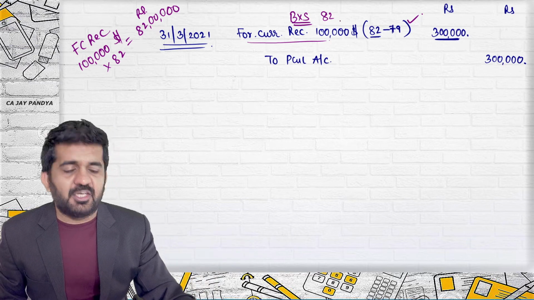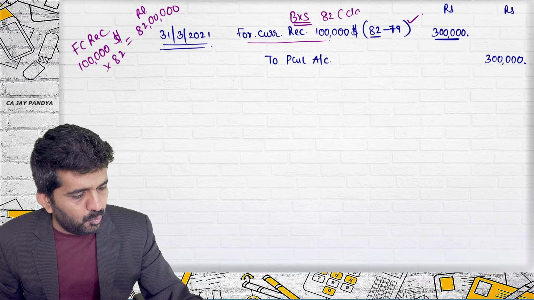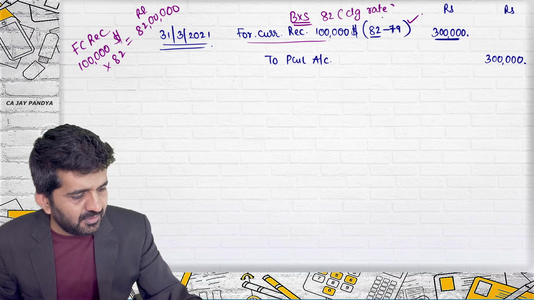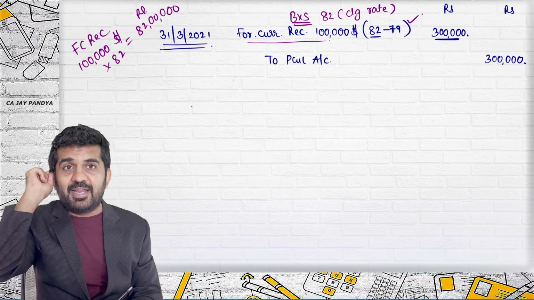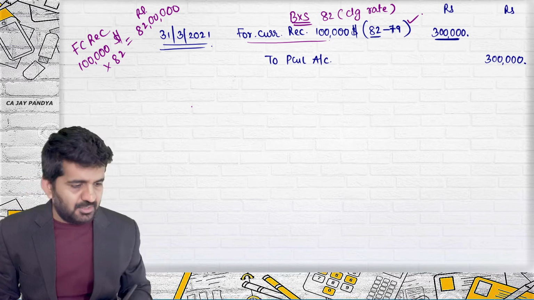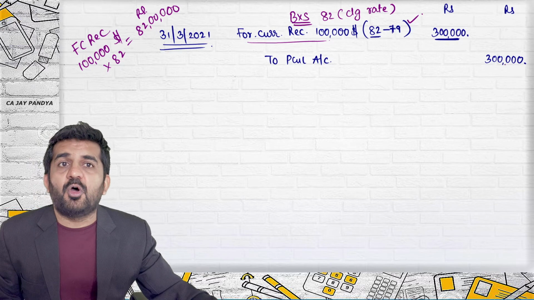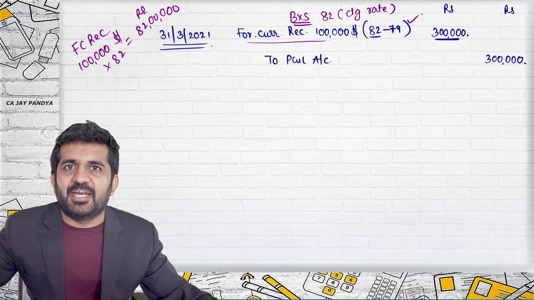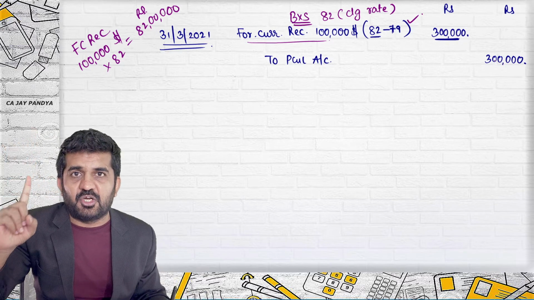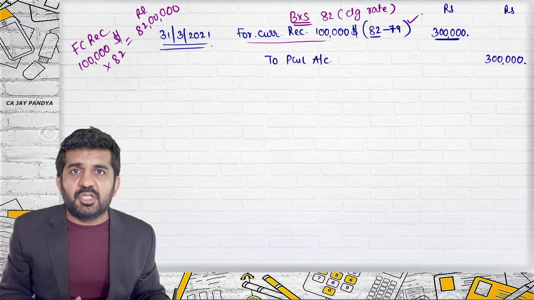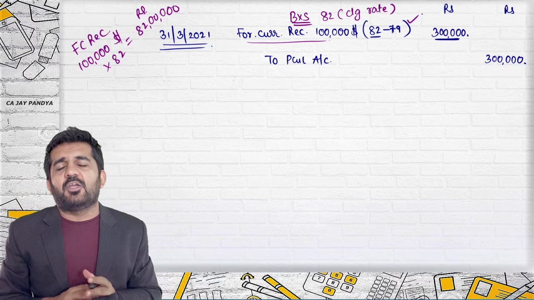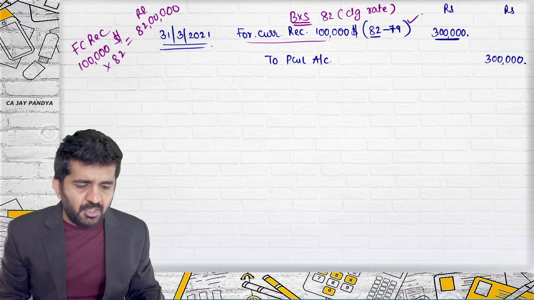This is a monetary item and should be valued at closing rate. Is it correct? And so, for foreign currency receivable, the profit is always transferred to P&L account. Remember the first lecture of AS 11. Any transaction, whatever the differences are coming, are transferred to profit and loss account.